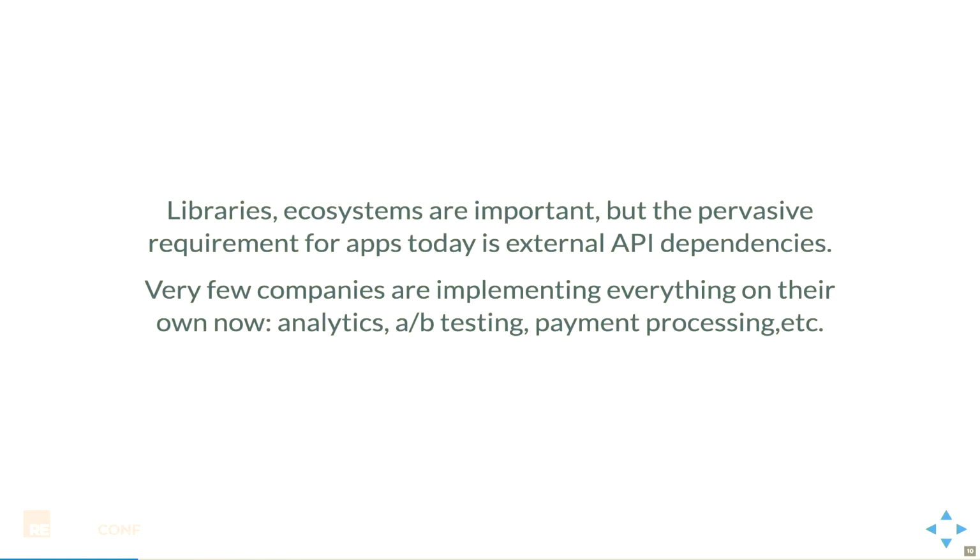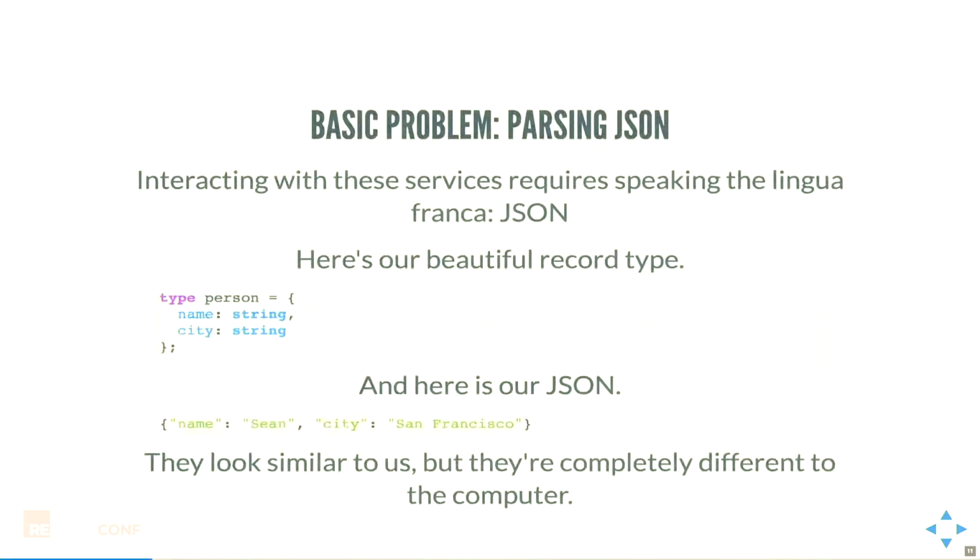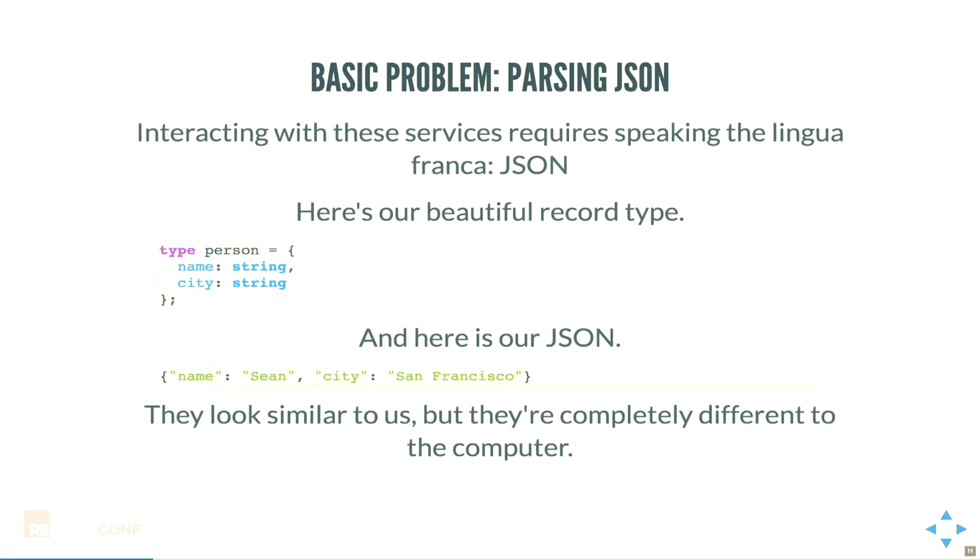And I think the bigger challenge here is that, while libraries and ecosystems are very, very important, there is basically no company right now which builds all of its own services. Whether that's a database or a payment processor or A/B testing, you're using some external service. And how do you talk to that service? Almost always it's through JSON. This is the lingua franca of today.